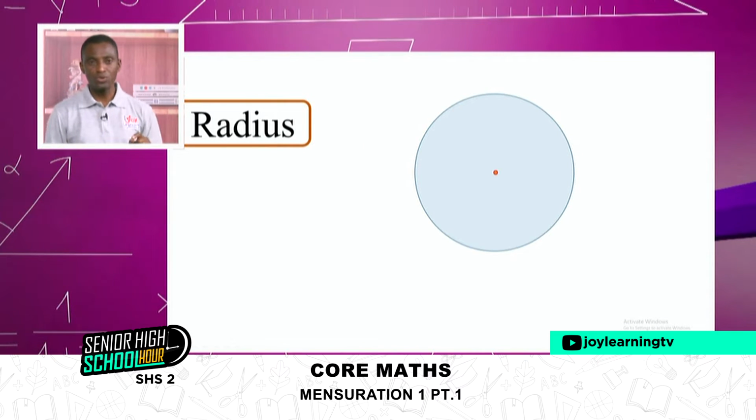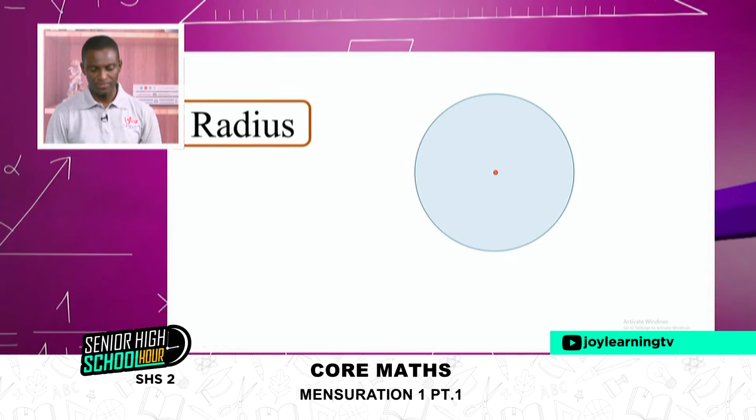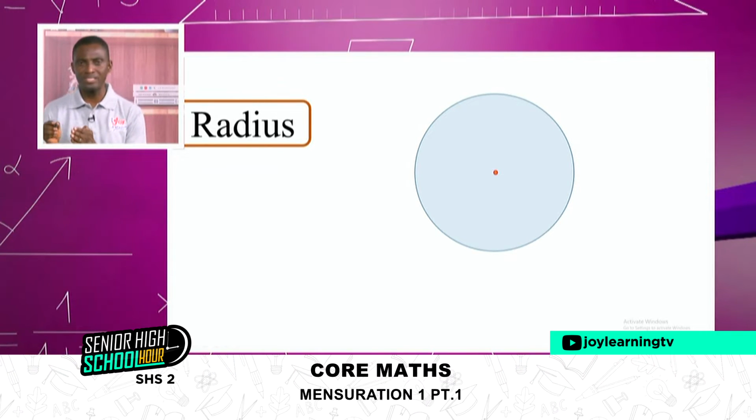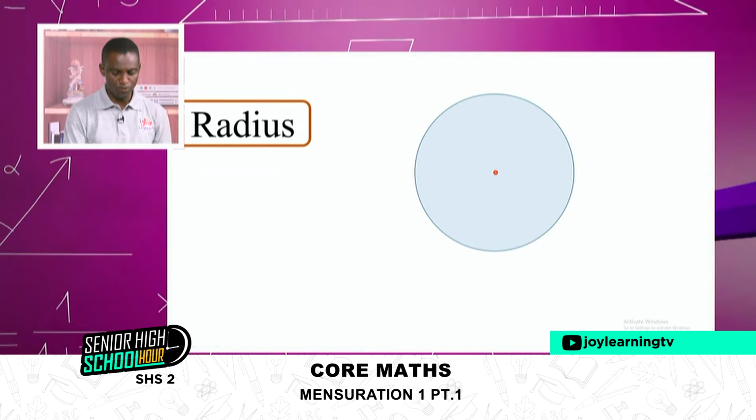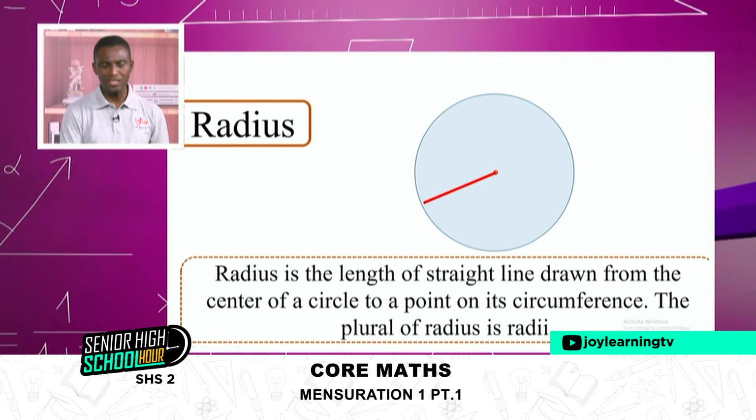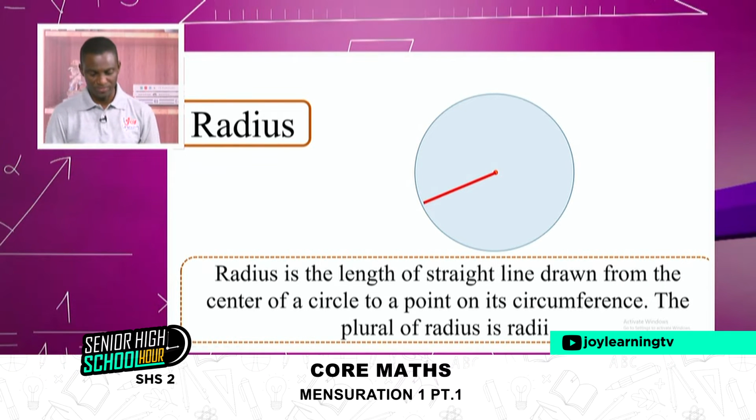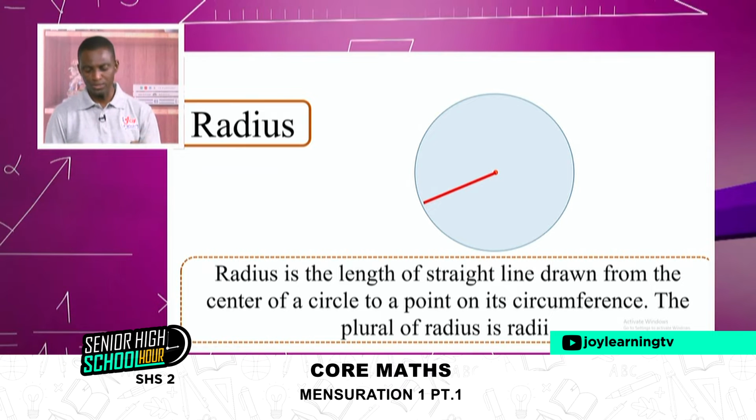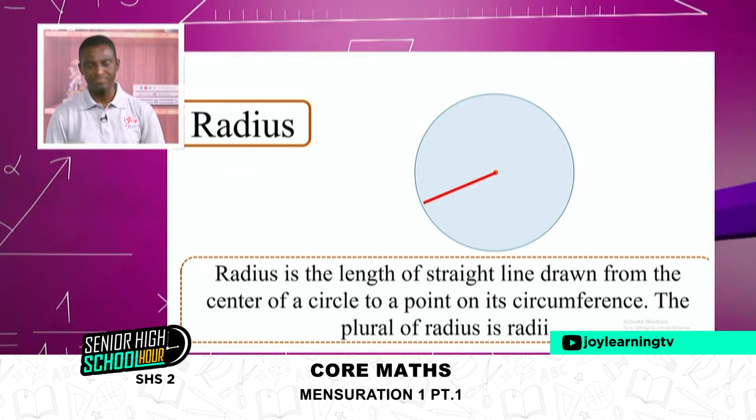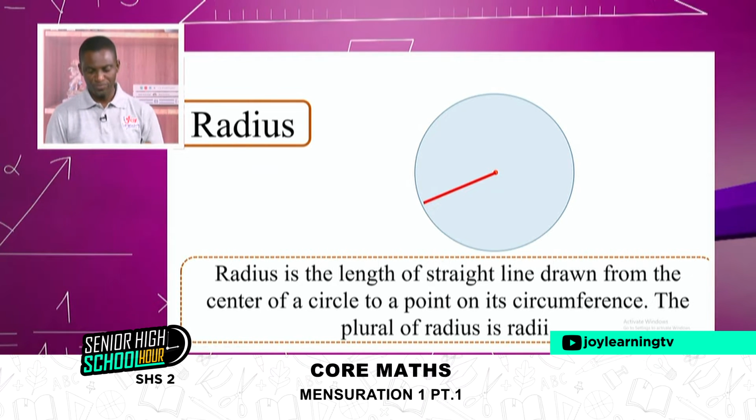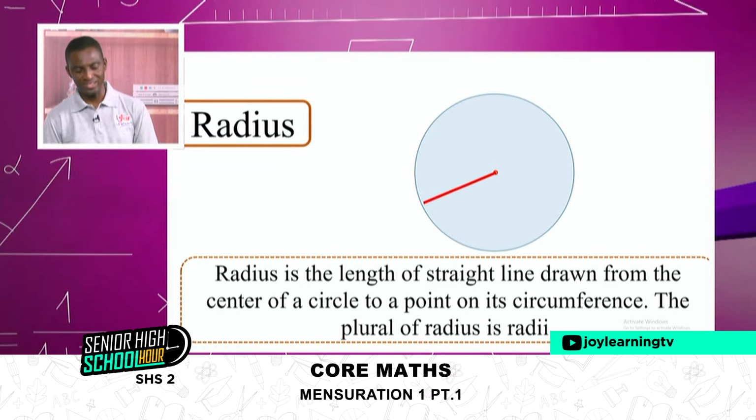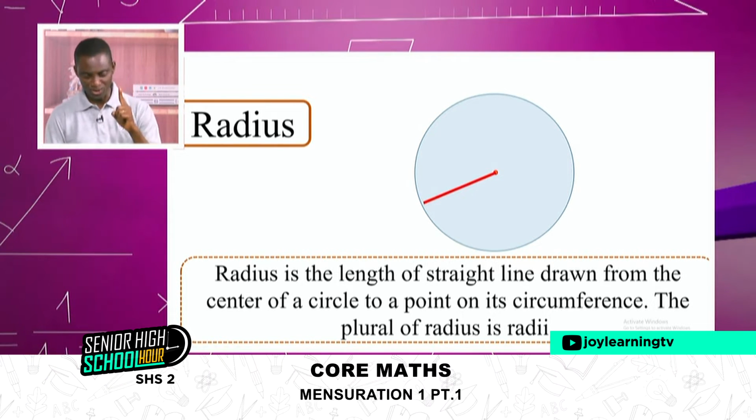Then the next word is called radius. Radius simply means any distance, or when you draw a line from the center of a circle to the circumference, from the center of a circle to any part of the circumference, the distance over there is what we refer to as radius. So it's the length of a straight line drawn from the center of a circle to a point on its circumference. The plural form of radius is radii. So I can say 2 radii, 3 radii, 4 radii, 1 radius.